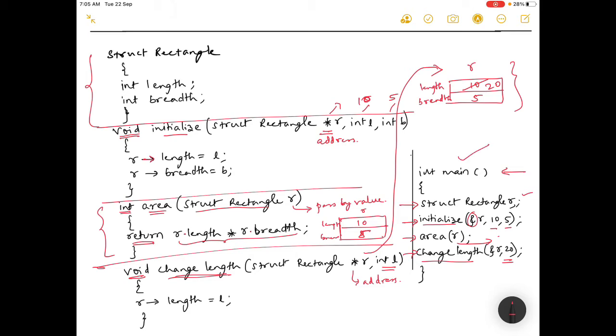So what is the function of the main program? The property of the main program is that it will just distribute the work to others. Others means these functions, and the main program acts like a manager. See, there is a difference between a manager and a leader. A manager is the one who gives the task to different people and expects the output.